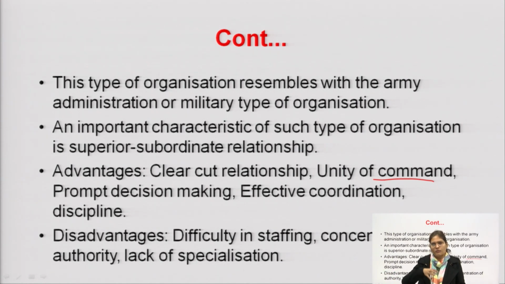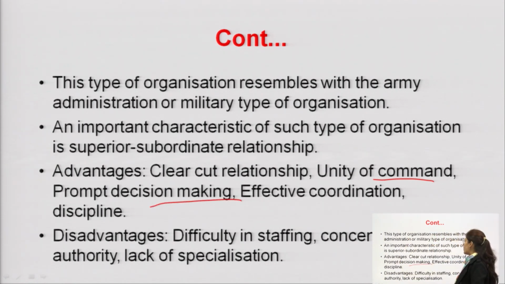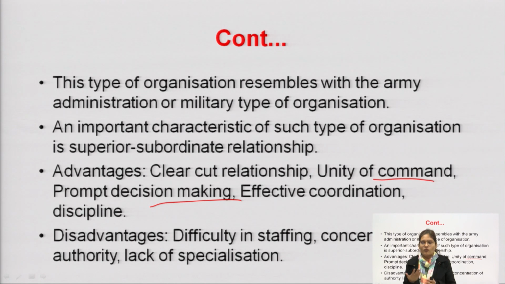Effective coordination: there is no confusion and there is prompt decision making, so obviously the coordination would be better, because there is direct communication between the superior and his subordinate.